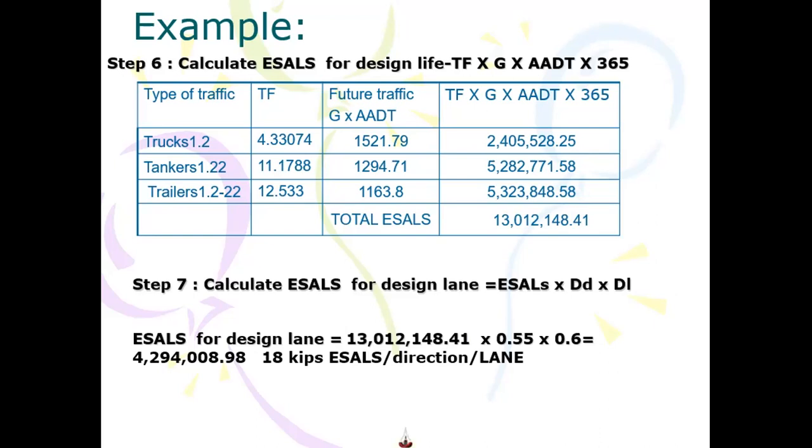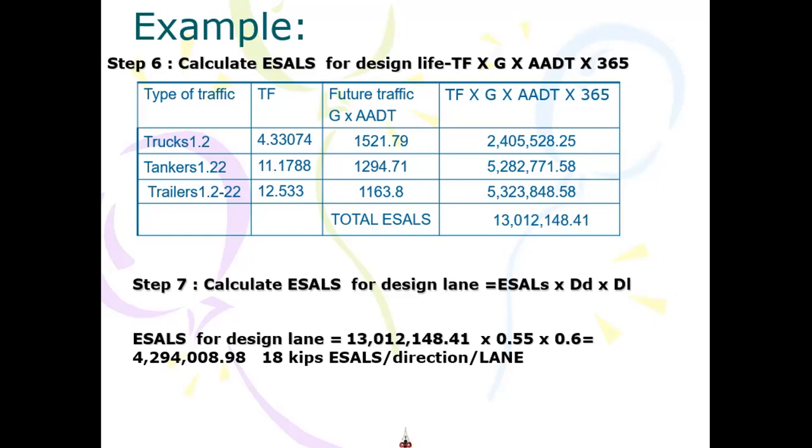A 6 lane facility means 3 lanes in each direction, that's why the lane distribution is 0.6. So for this pavement, we have to design for 4.294 million 18 K E cells per direction per lane, right? So this is how you calculate the traffic.